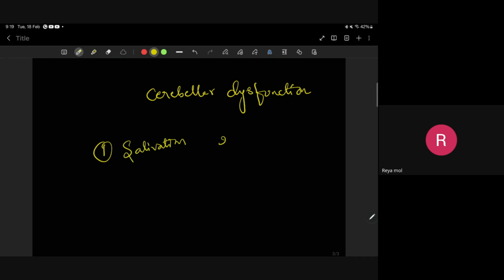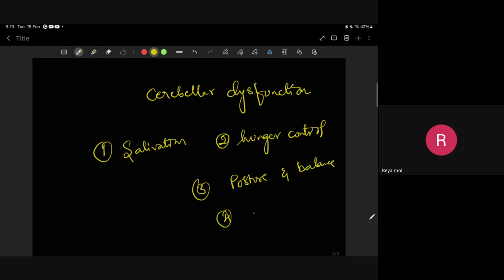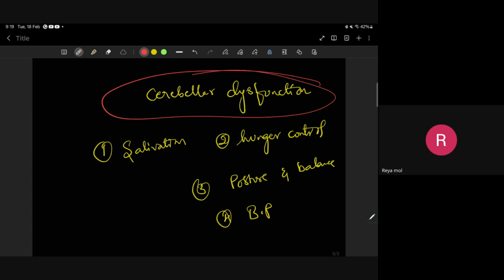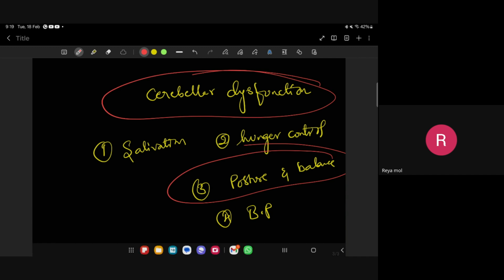Is it salivation? Is it hunger control? Or is it postural balance? Or is it regulation of blood pressure? Which one do you think will be disturbed if the cerebellum of that particular person is dysfunctional? Ma'am, posture and balance. Very good. Postural balance. Where is the cerebellum present, Rhea? In which part of the brain? Hindbrain, ma'am. Good. Correct, children.